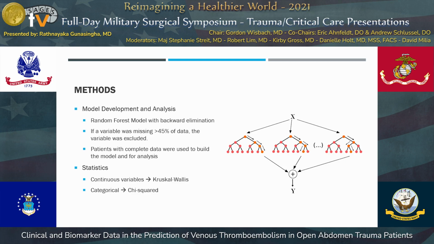So for our model, what we wanted to do was use a machine learning algorithm, and a random forest model with backward elimination is what we chose to use. The image that you see on the left is how random forest thinks through and develops the model. If a variable was missing 45% or more of the data, that variable was excluded. And we only included patients with complete data sets in the analysis. The rest of the statistics used the Kruskal-Wallis and the chi-squared test.